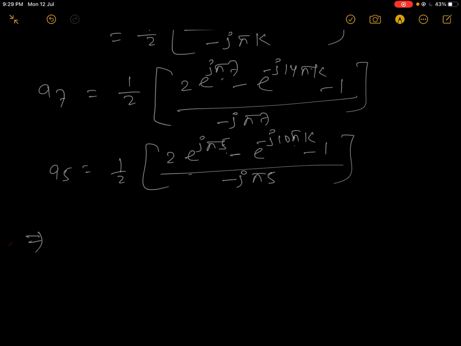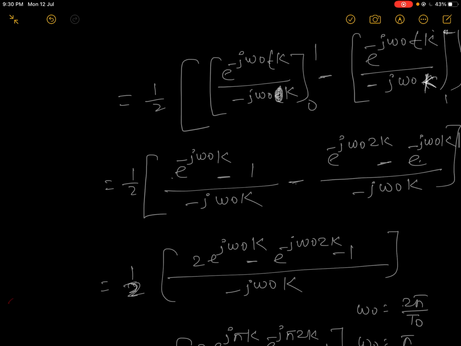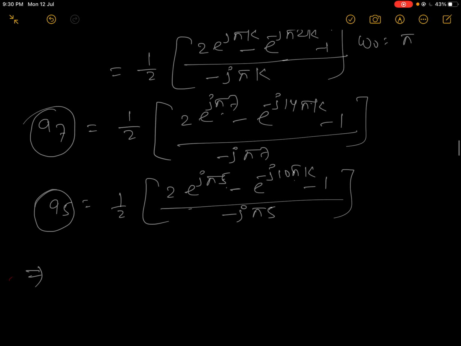Then the power ratio of the 7th harmonic to the 5th: we have to find the 7th and 5th. We are taking notation c, so c k.